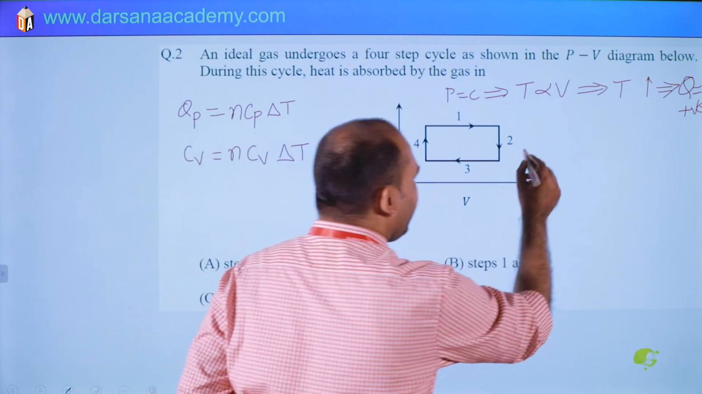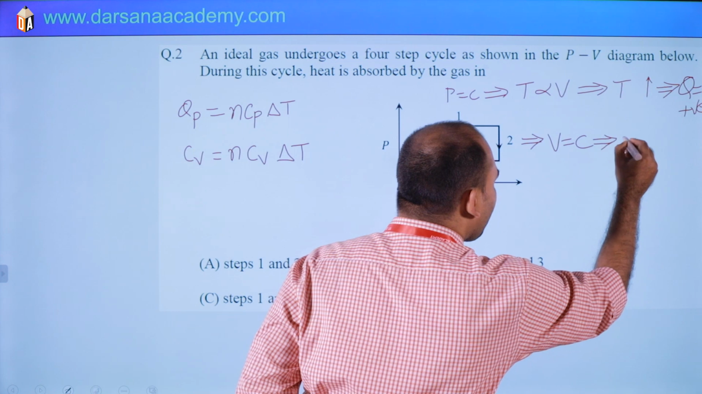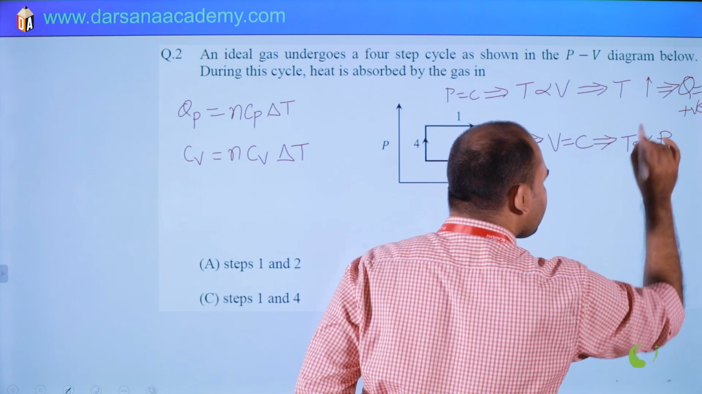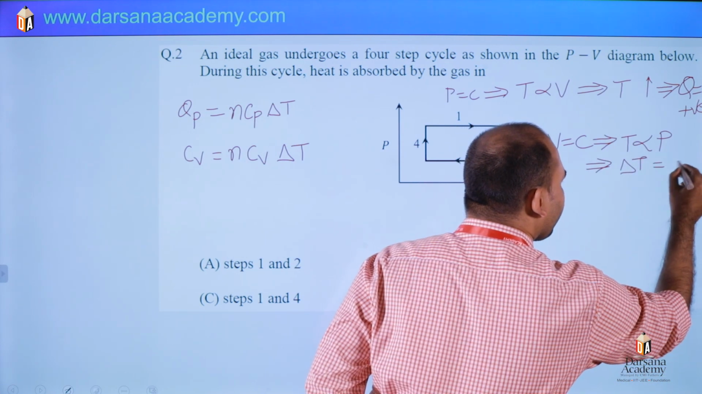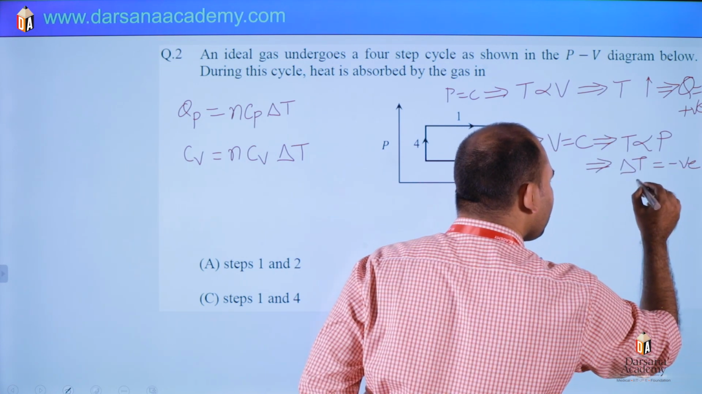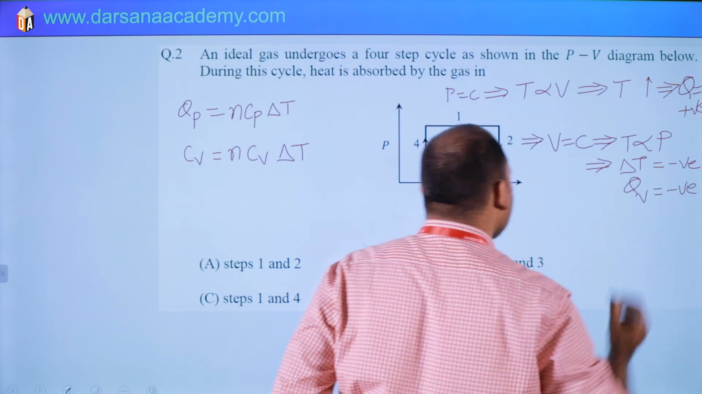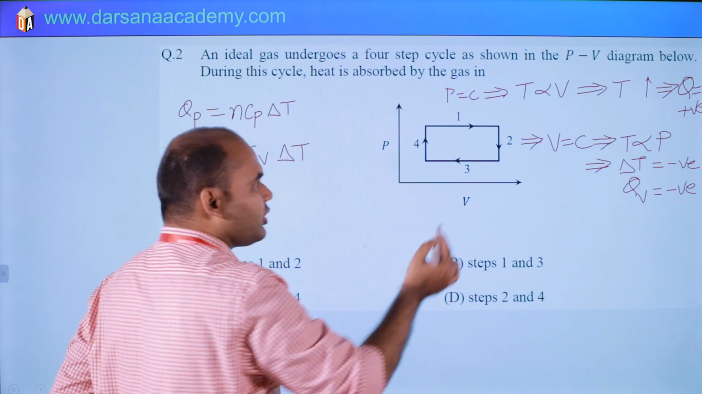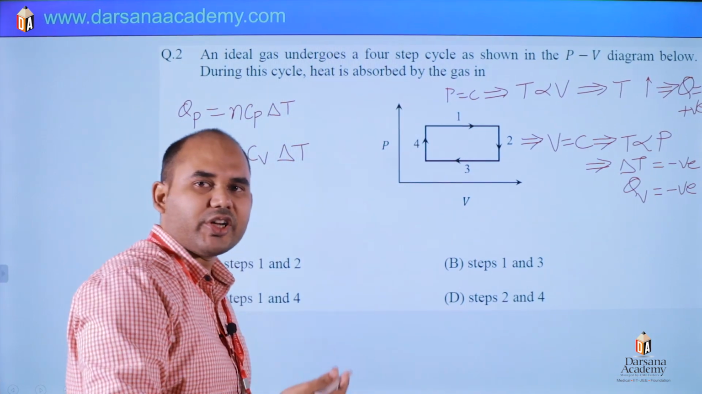Process 2 to 3. Here volume is constant, so temperature is proportional to pressure, and pressure is decreasing. So delta T is negative, so heat transfer at constant volume is negative. There is a release of heat. So this second option is wrong. In the second process there is heat rejection.